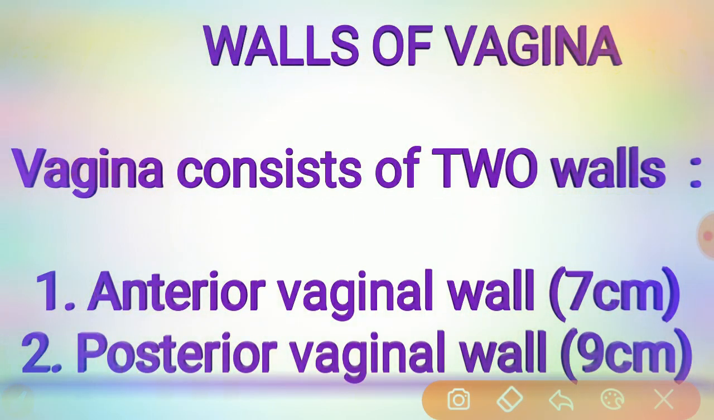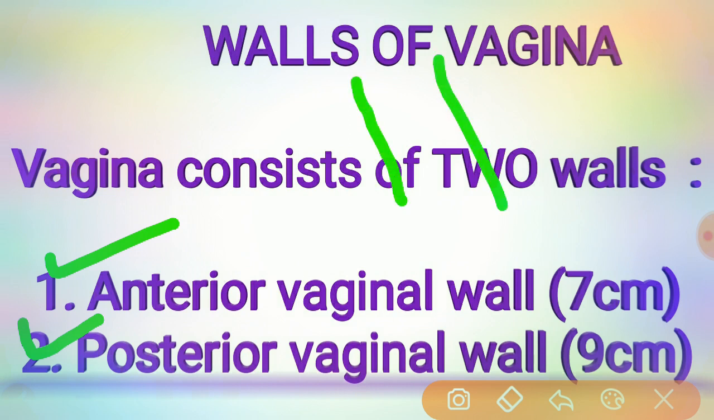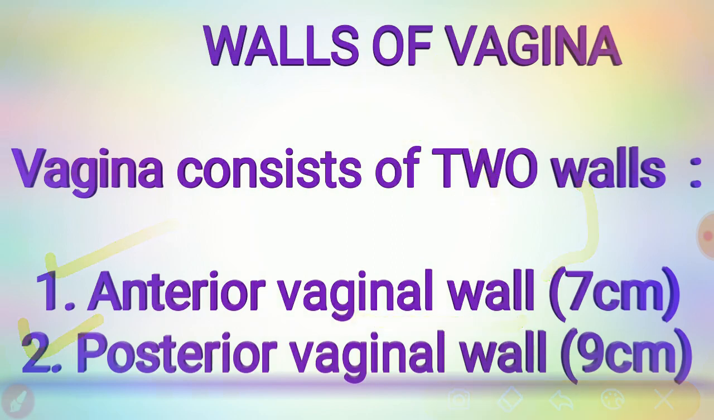The vagina consists of two walls: the anterior vaginal wall and the posterior vaginal wall. The anterior and posterior walls are completely opposed together, but the lateral walls are comparatively stiffer, especially in the middle, so the walls look like an H shape. The length of the anterior wall is about 7 centimeters and the length of the posterior wall is about 9 centimeters. Okay, so these are the two walls of the vagina.